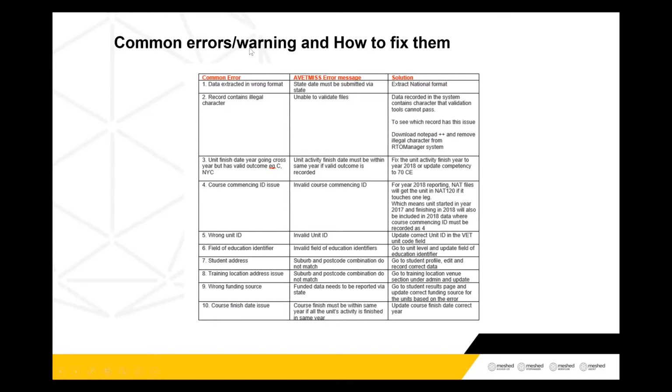And finally, the last error that you may find is the course finish date issue. Normally what happens is you have recorded all the units completed in 2019, but you also leave the course finish at 2020. If there's no activity in 2020 because all activity finished in 2019, in that case you cannot leave the course finish date as 2020. You need to shorten the finish date, or change the unit competency date of the last unit to match a 2020 date. So these are the common errors. Let's go and see from the system how to do this process.